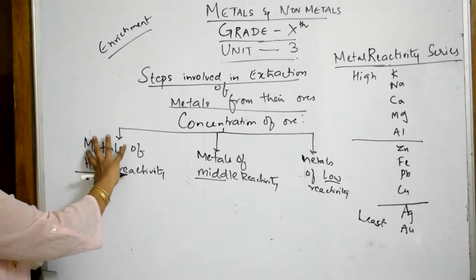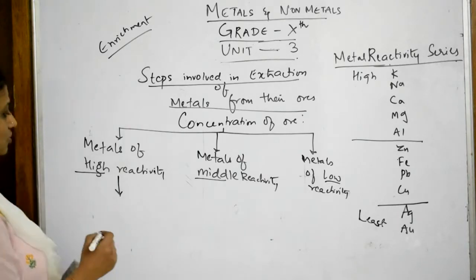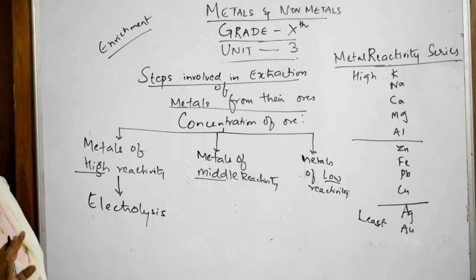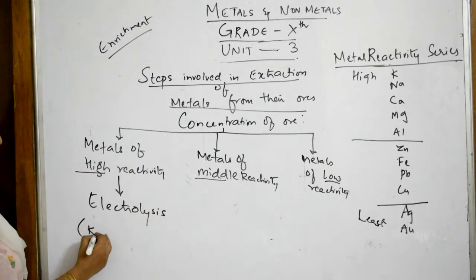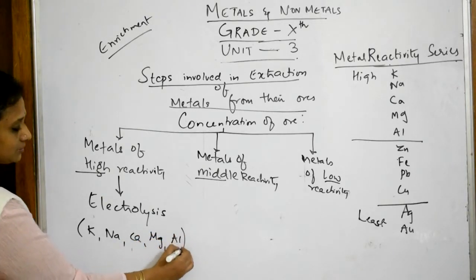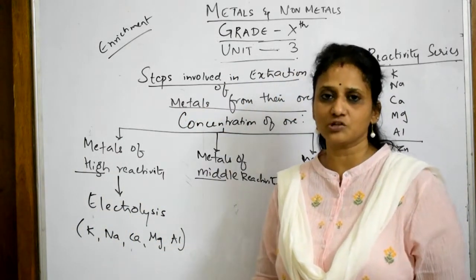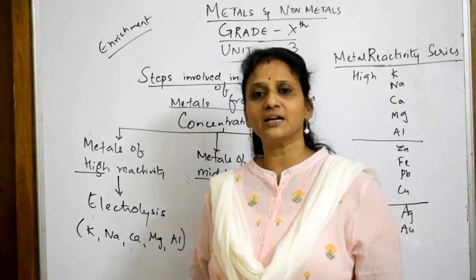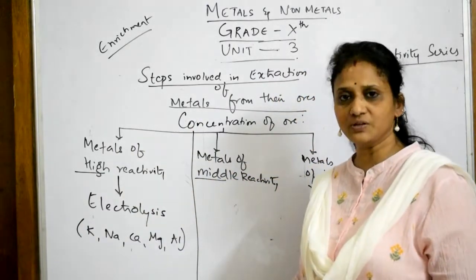Always, for the metals of high reactivity, because they are highly reactive, I can use a process called electrolysis. Which metals can I use it for? I'll explain the process also. Potassium, sodium, calcium, magnesium, aluminium. I'll be using the salts of these, for example sodium chloride. I'll do the electrolysis process. Calcium chloride, magnesium chloride, aluminium chloride or aluminium sulfate, like that. We'll be doing the electrolysis process for that, which we will see very soon.